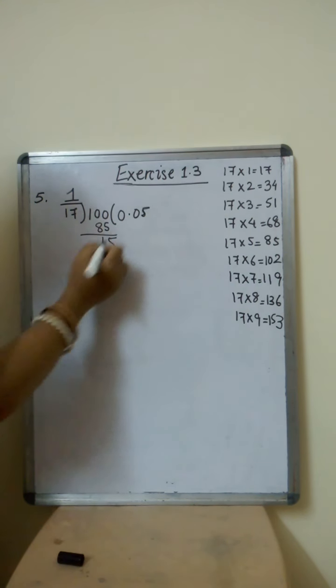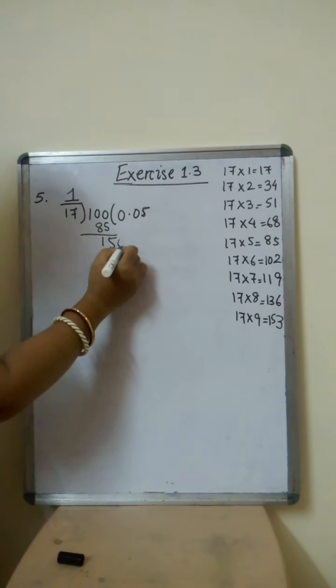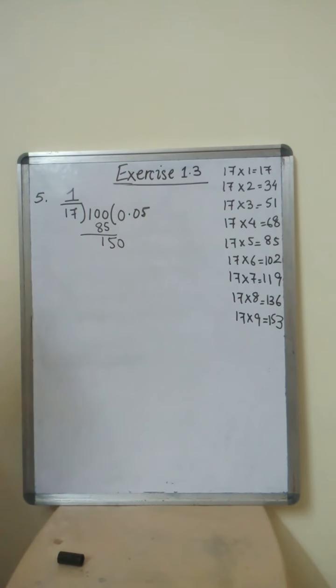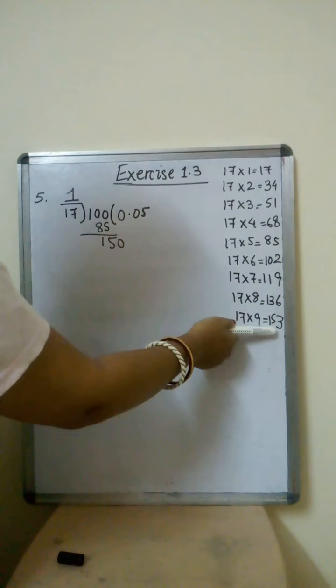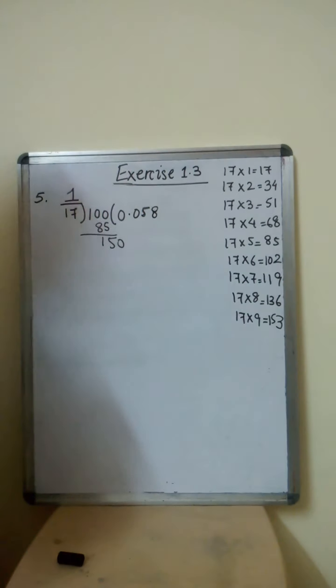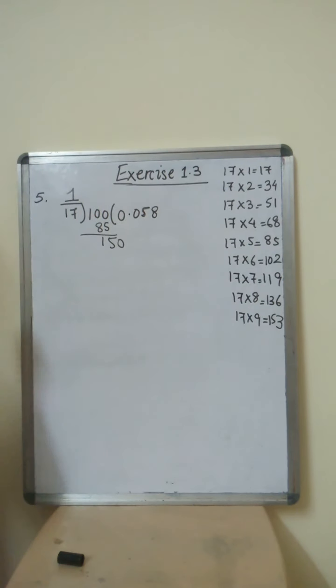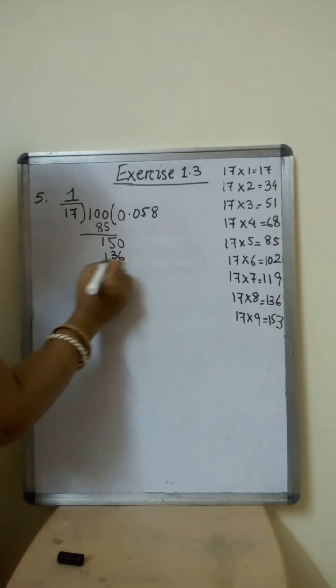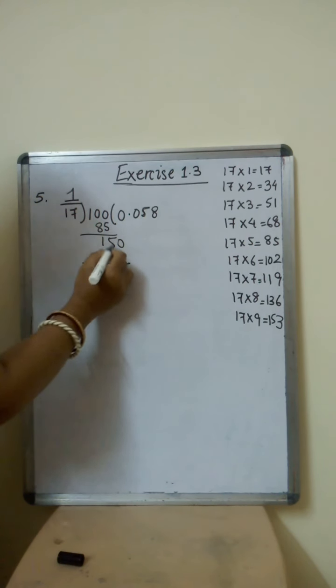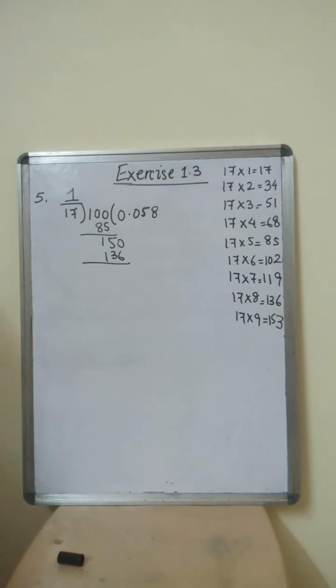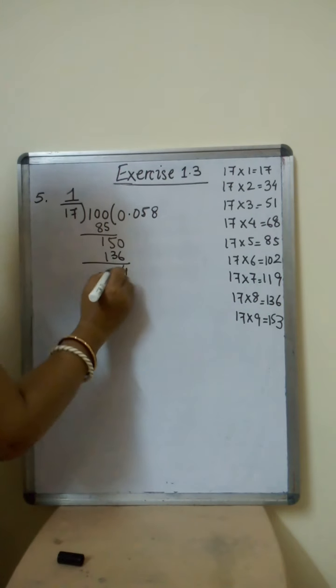Right. So 15 is smaller, 17 is big. So we bring 1 0 again. So where do we have 150? We don't have 150. We have got 17 8s are 136. Right. So now 150 minus 136 will be here 4 and here 1.